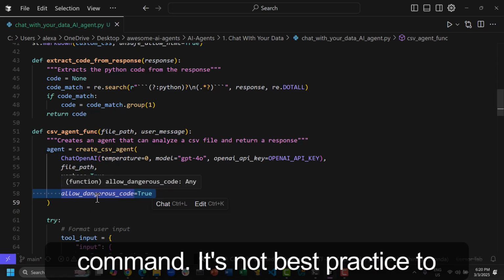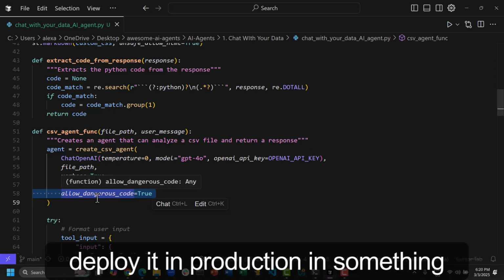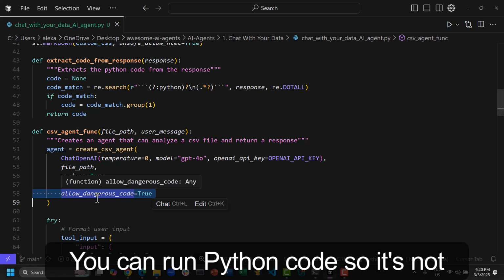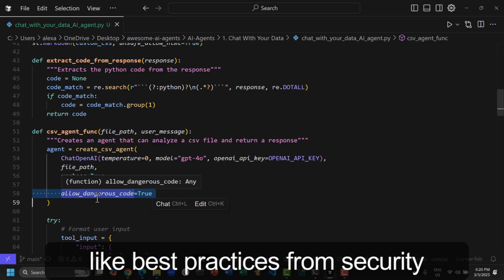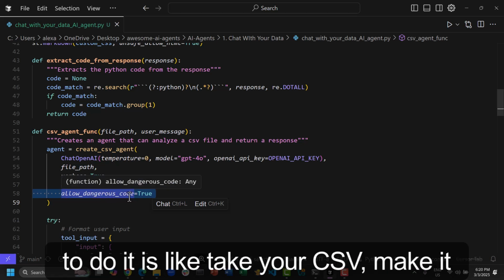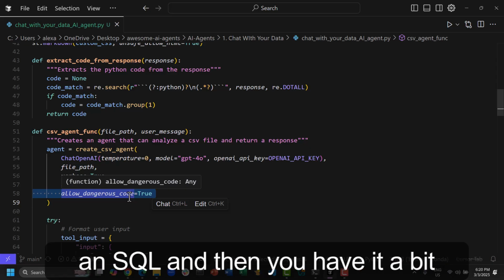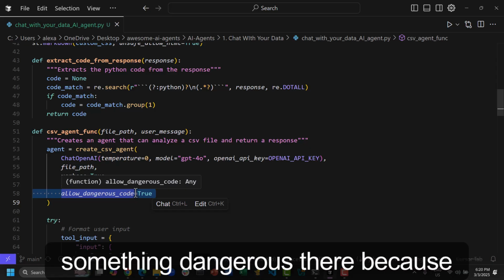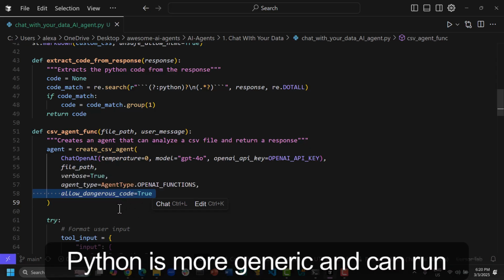It's not best practice to deploy it in production or in something non-local, because it can run Python code, so it's not best practice from a security standpoint. The best way is to take your CSV, make it an SQL database, and then you have it a bit sandboxed, so you cannot run something dangerous there, because Python is more generic and can run anything.